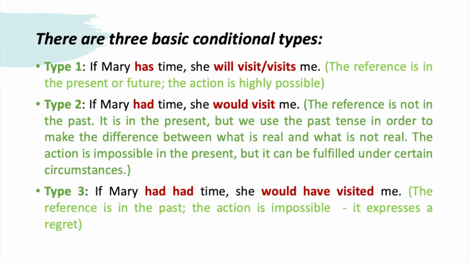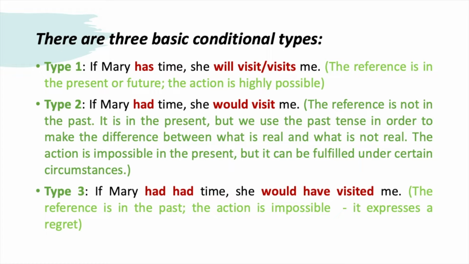There are three basic conditional types. Type 1. An example of a type 1 conditional is: if Mary has time, she will visit me. In this sentence, the reference is in the present or future. The action is highly possible.